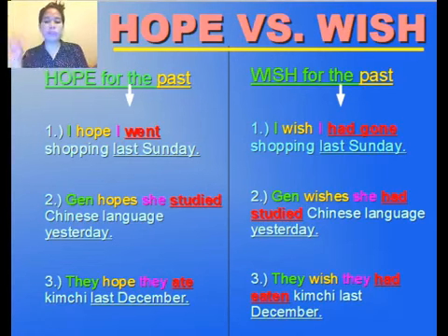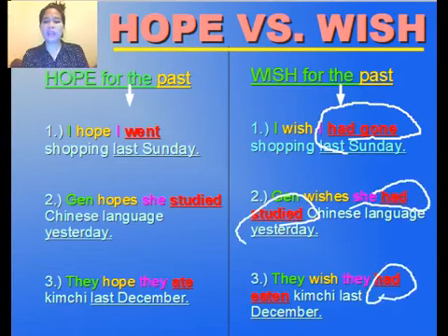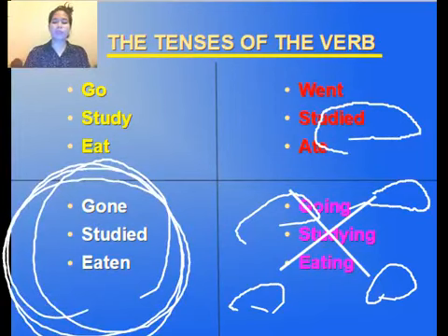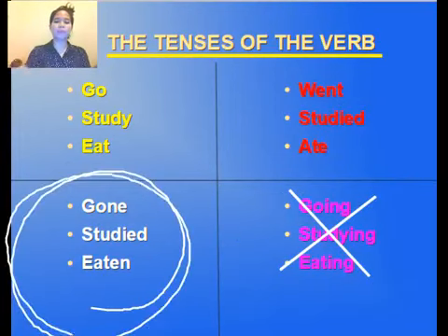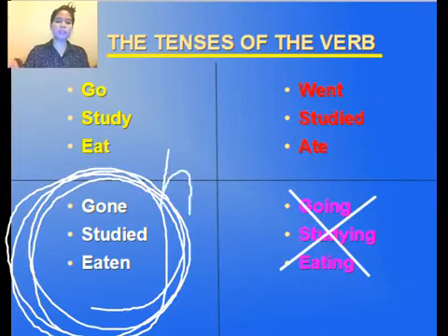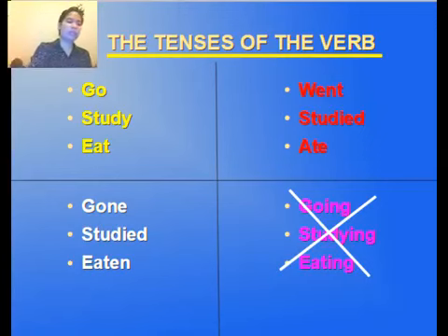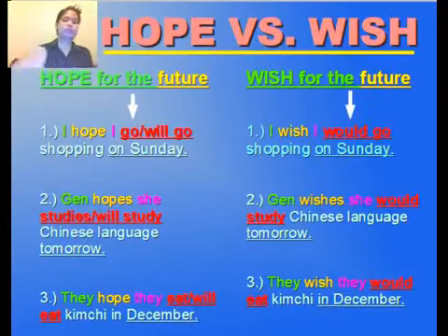So if you wish for the past, you have to use had plus the past participle of the verb, and that is this one. So you have to use had plus this one if you wish for the past. And that's clear.